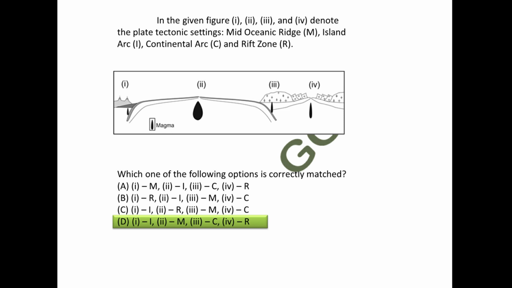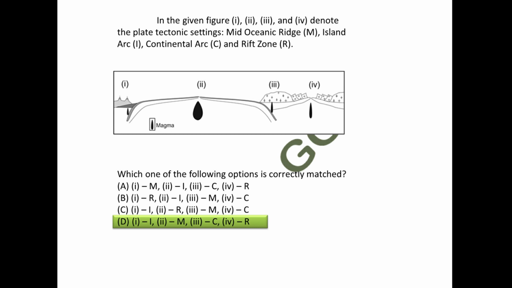We all know that oceanic plate is a denser plate that goes downward. Okay, so we can say that it is an oceanic plate. Now look at position 2. There we have two oceanic plates and magma rising upward from the ocean, and that's called a mid-oceanic ridge. So 2 will be M. Okay, we have identified the oceanic plate.